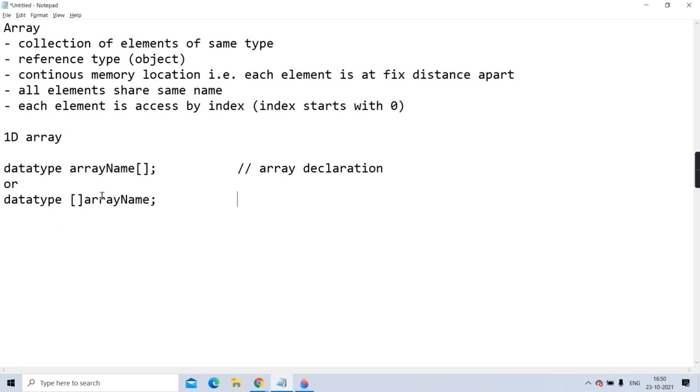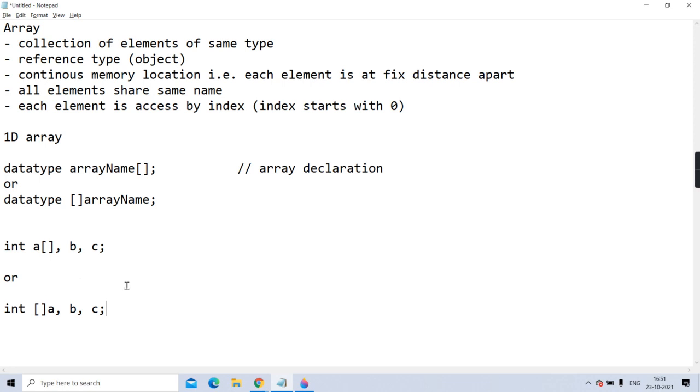Okay, but there is a difference between writing the square brackets before and after, and I'll tell you when that difference is identified. See here, if you write int a[] and along with that create two more variables, b and c, or you write int[] a first and then two more variables.